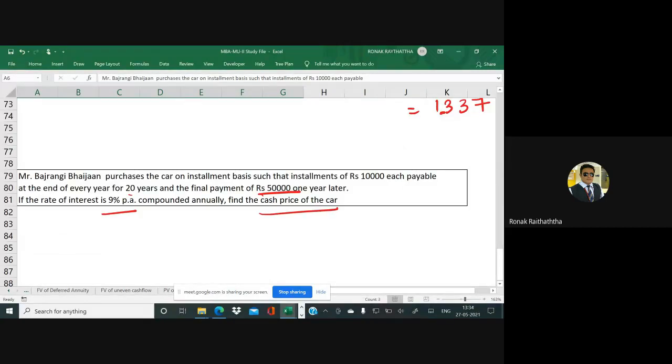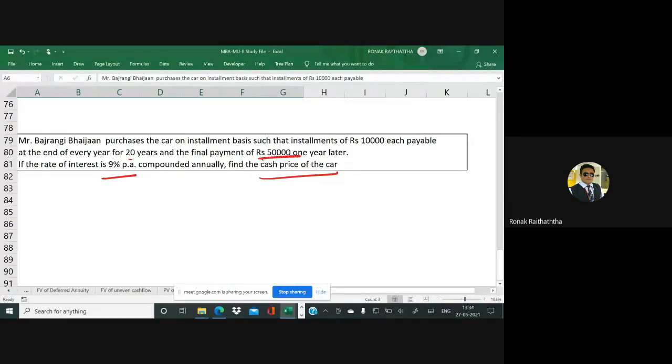Here in this case, we have got two components of the cash price. One is the loan taken. So the cash price of the car of Mr. Bajrangi Bhaijan has two components.